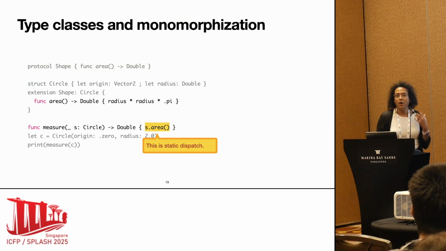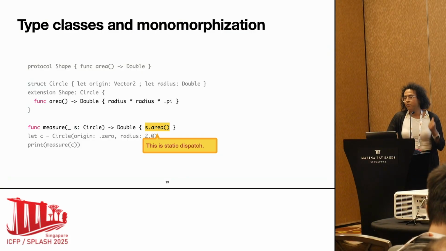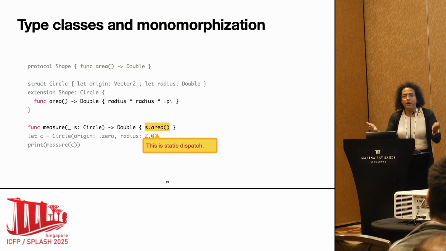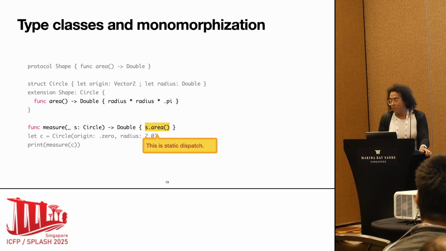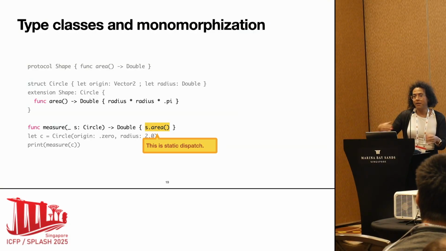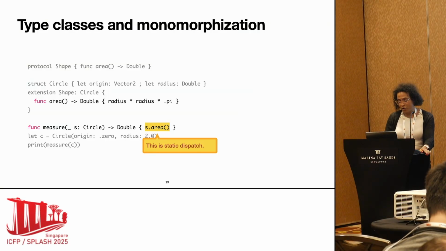Static dispatch is what C++ is doing. In C++, when we do the monomorphization, because we have substituted everything, the compiler knows everything. It knows the information of where we want to dispatch a particular method. So the area method can be resolved statically at compile time. We don't need to go through a virtual table, no dynamic dispatch, and so on and so forth.